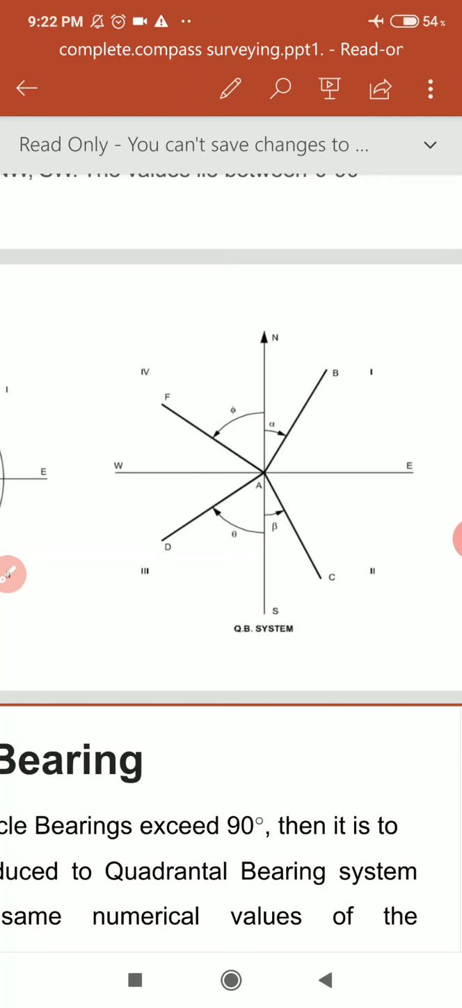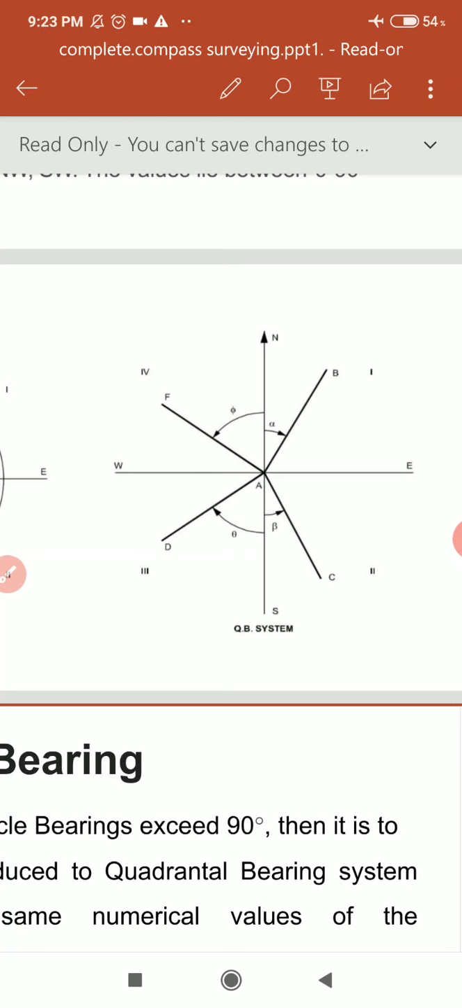So when the line is in the fourth quadrant, let the line be AF as shown in the figure. Then this line is nearer to north. So the measurement will start from north direction up to the line AF. Let the angle be phi. So it will be written north phi west.